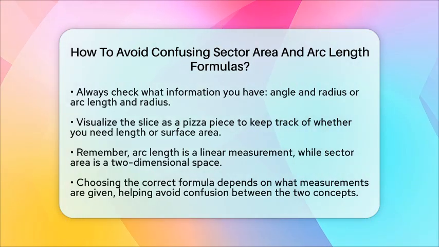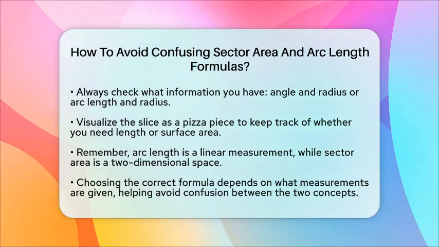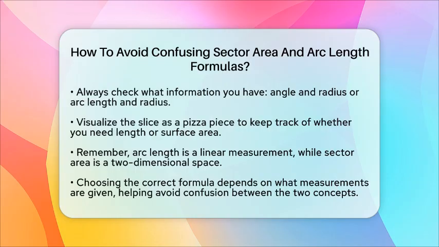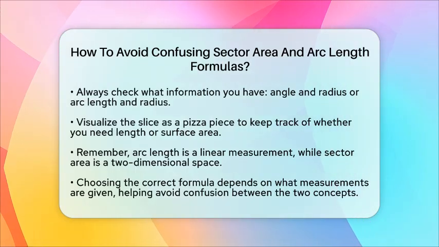In summary, focus on what each formula measures and what you are given. If you know the angle, use the formulas involving θ. If you know the arc length and radius, use the alternative formula for the area. By keeping these points clear, you can confidently choose the right formula and avoid mixing up sector area and arc length.